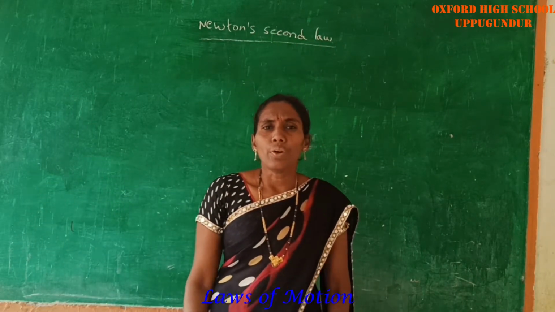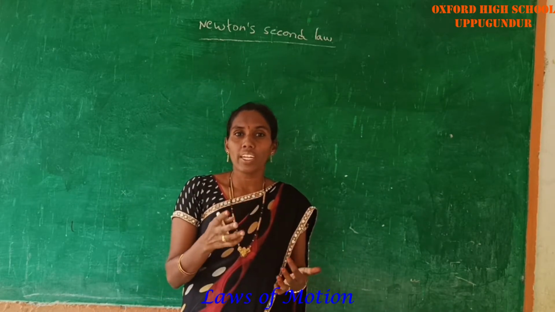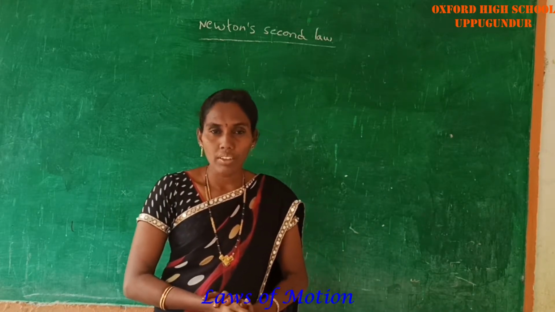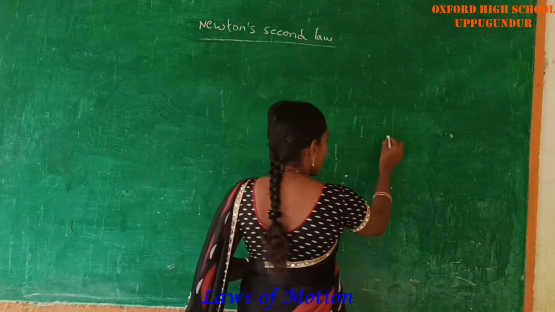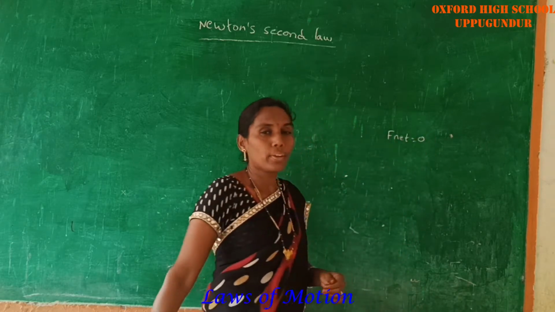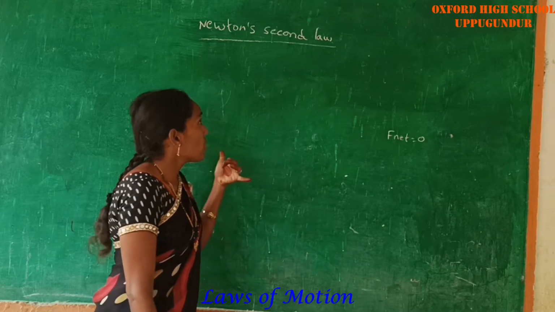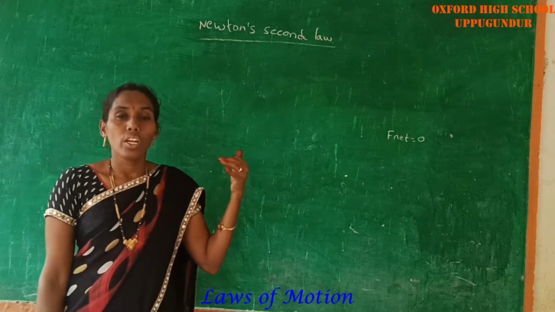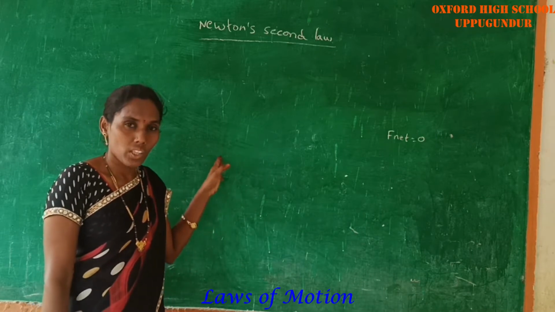Newton's second law. What is Newton's second law? What happens when a non-zero force acts on a body? Newton's first law said that F net is equal to 0. Then what will happen to a particular object or body? In this law, what happens when a non-zero force acts on that body?